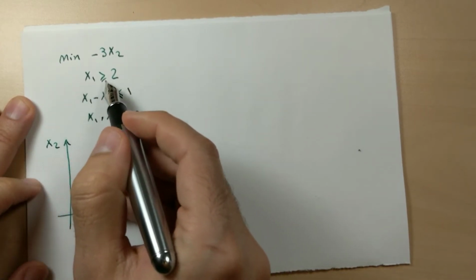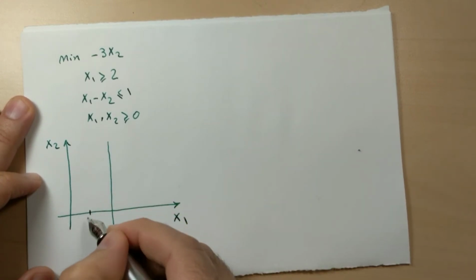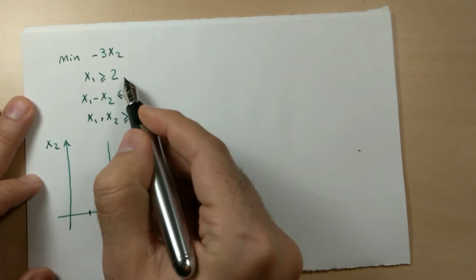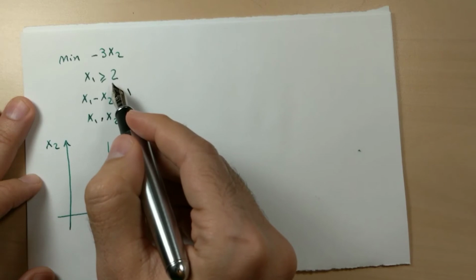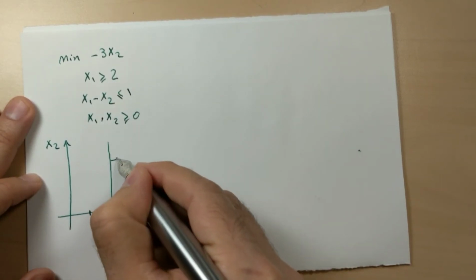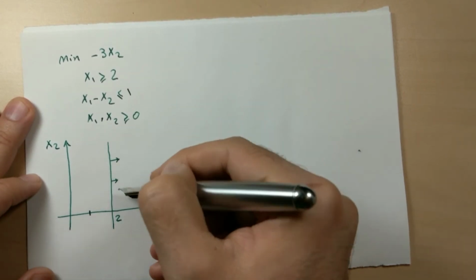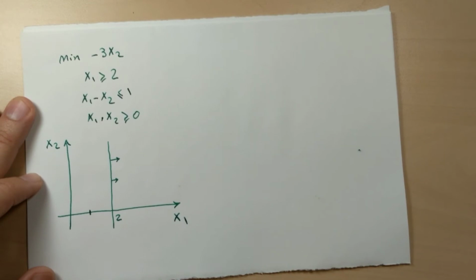The first constraint, x1 equals 2, so it would be this. x1 greater than or equal to 2. So which is this? This is the feasible side of the first constraint.